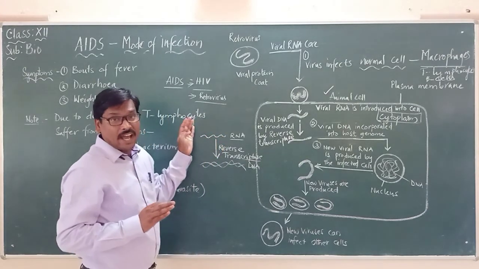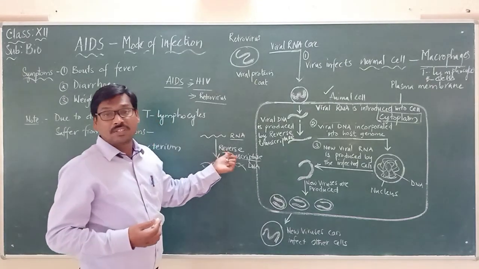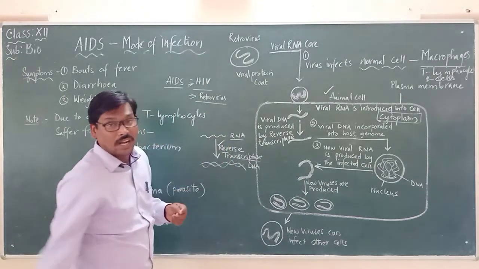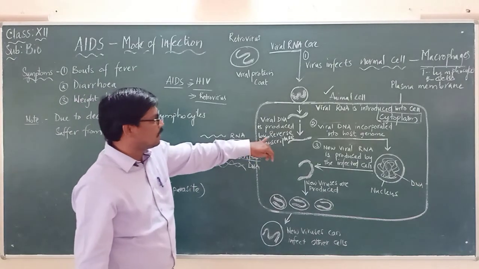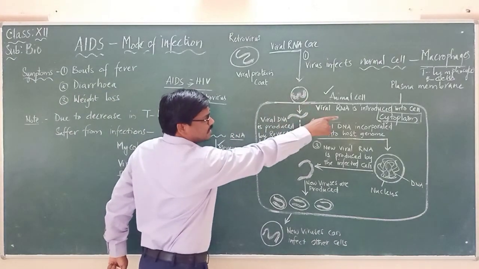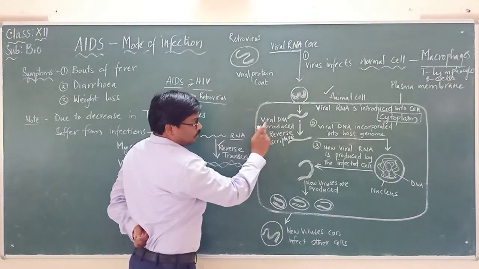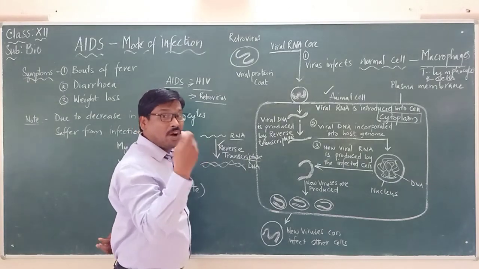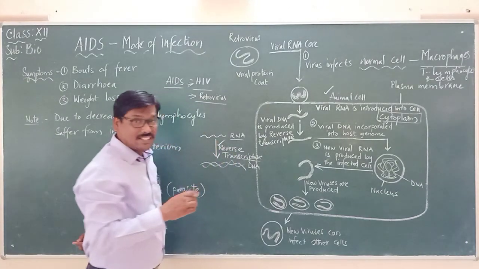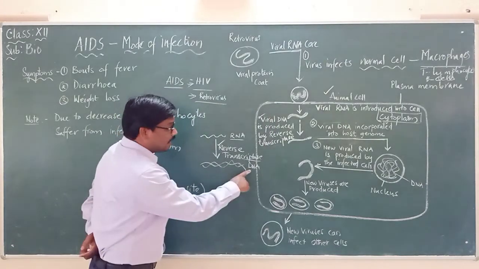A single stranded RNA can be replicated into a double stranded DNA because of the presence of what? Reverse transcriptase enzyme. So as soon as the viral RNA is introduced into the cell cytoplasm, with the help of reverse transcriptase, it helps in formation of what? Viral DNA. Viral DNA is formed.